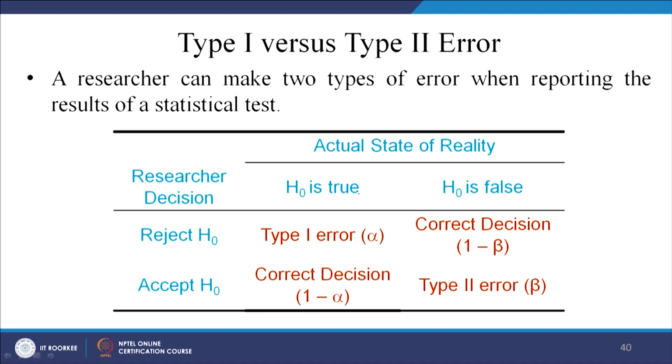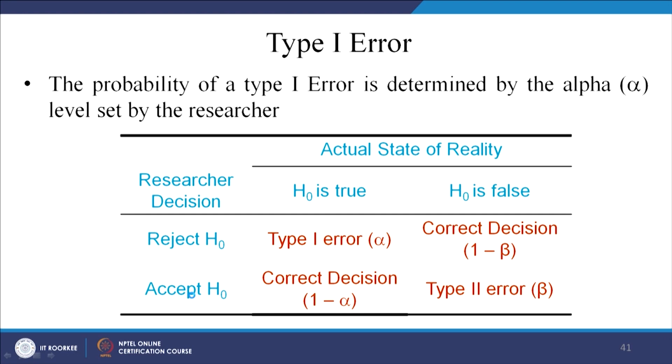So, when H0 is true and you have rejected, as I had said, type 1 error. When it is, let us say, false and you have rejected, so correct decision, right. You forget this part at the moment, I will explain this. When it is true and you have accepted, correct decision, but when it is false and you have accepted, it is a wrong decision, or beta, right. So, now this beta is a very important thing. What is it saying? You are accepting a false hypothesis, right.